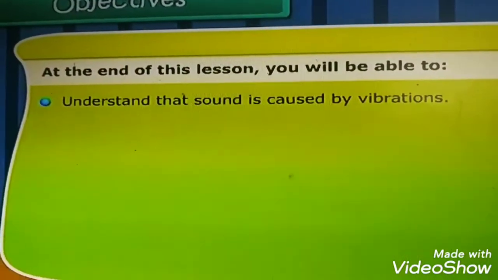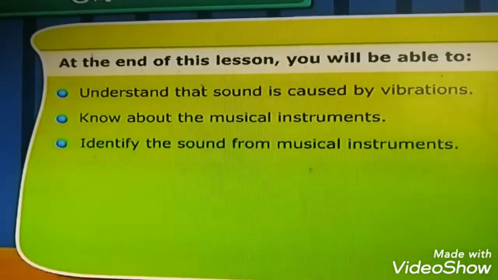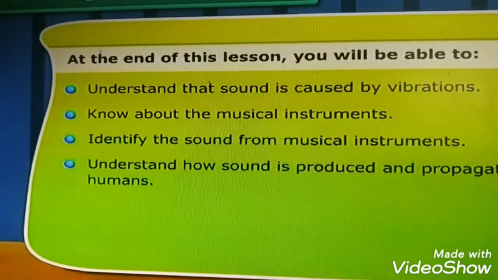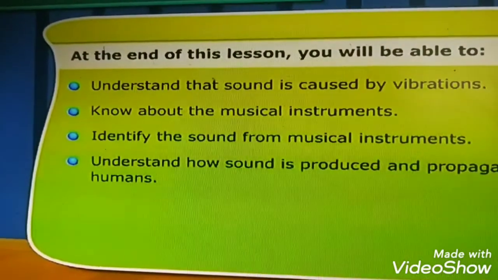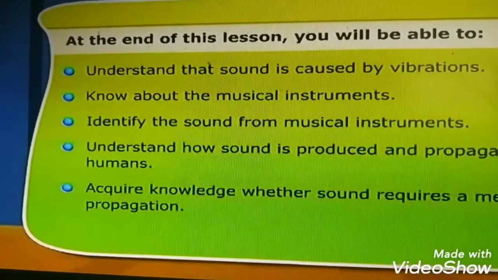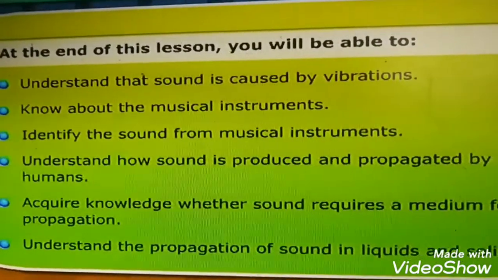So let us learn the objectives of this sound lesson. They are: to understand that sound is caused by vibrations, to know about musical instruments and identify the sound from musical instruments, to understand how sound is produced and propagated by humans, and to acquire knowledge whether sound requires a medium for propagation.